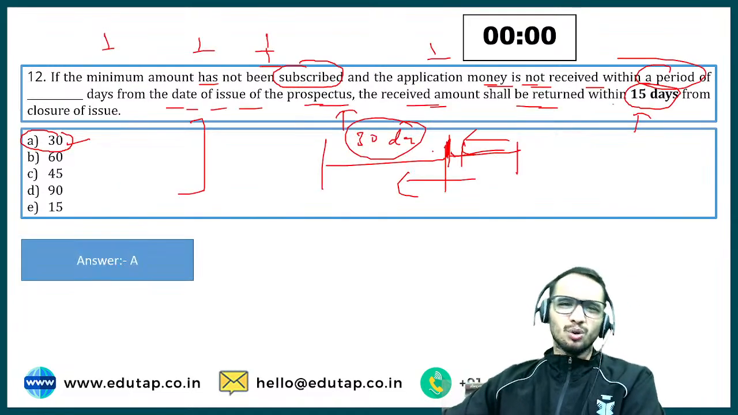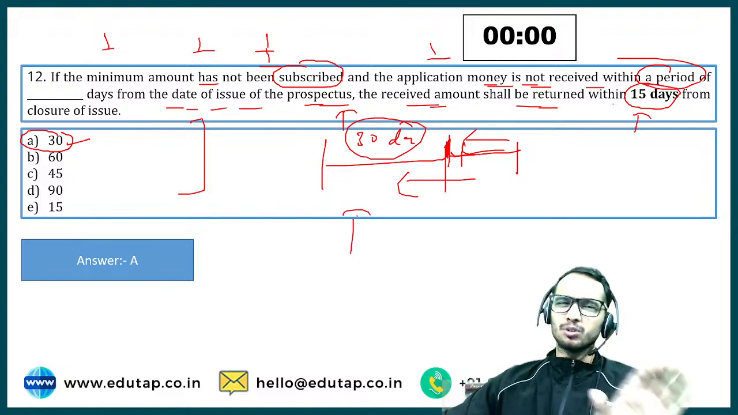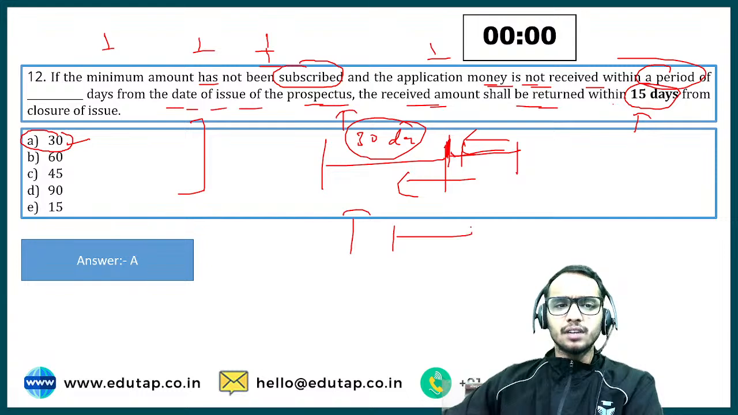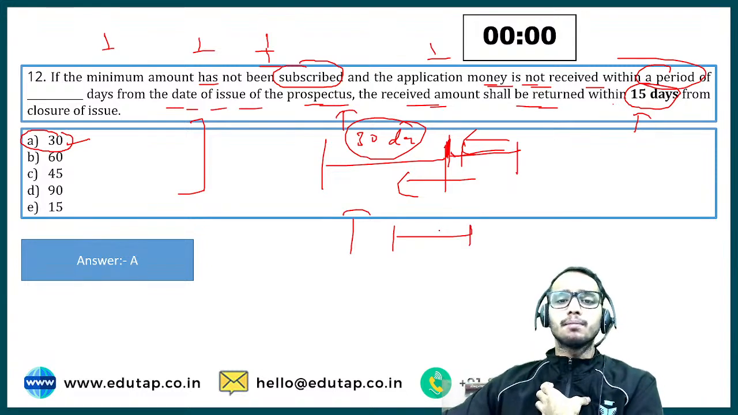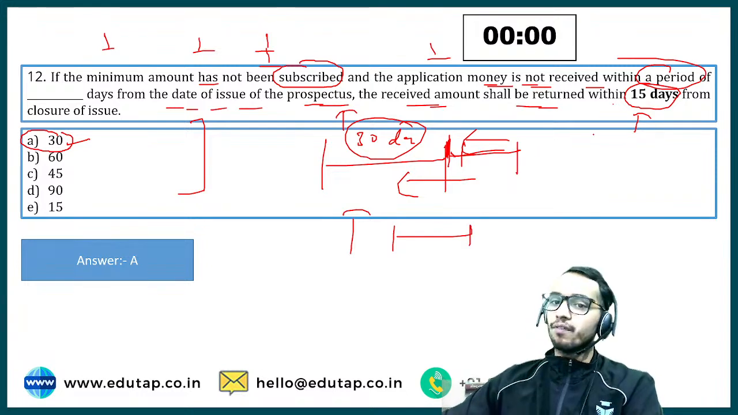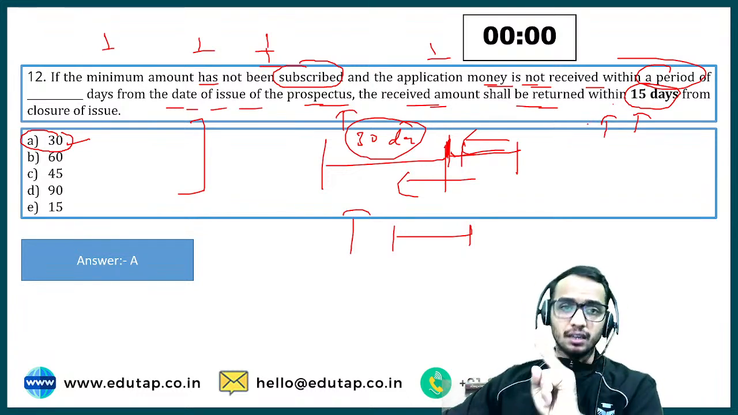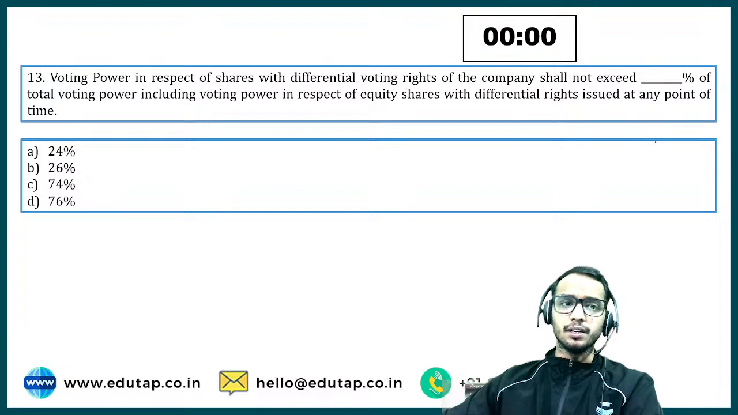So there is nothing to explain here. I have already explained. This was the basic question. Within 30 days, if you are not receiving the minimum subscription amount, you have to refund the money within 15 days. You have to remember both of these numbers, 15 and 30.